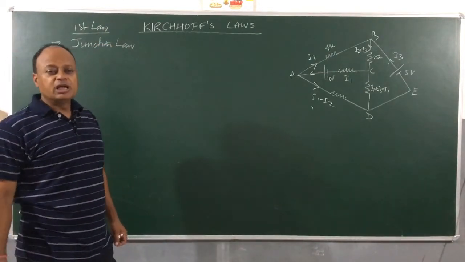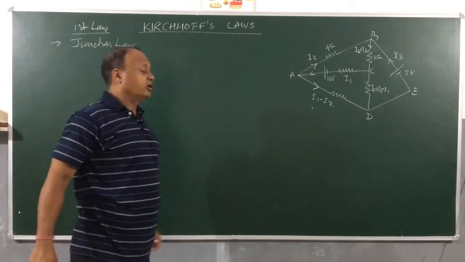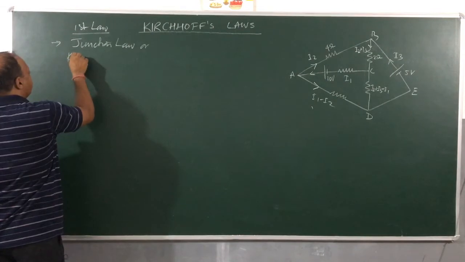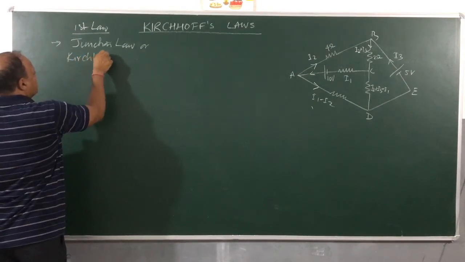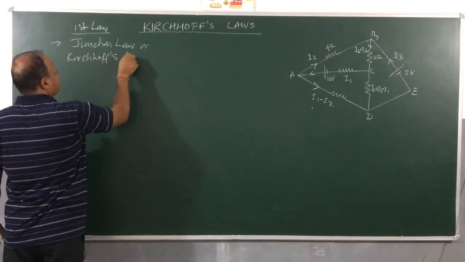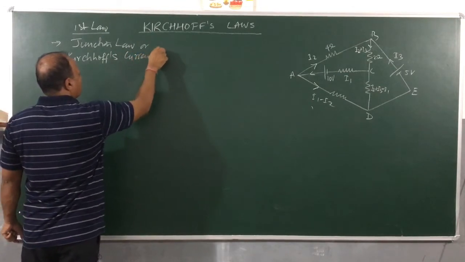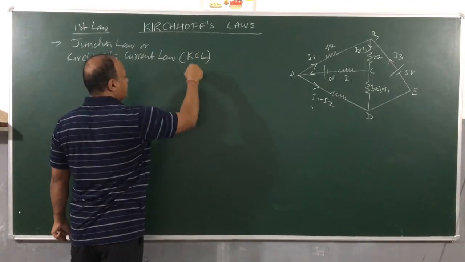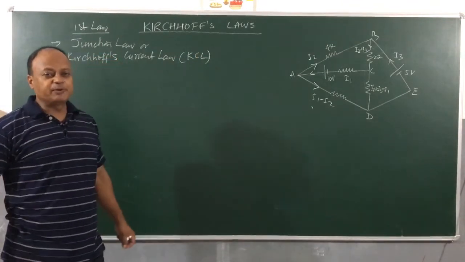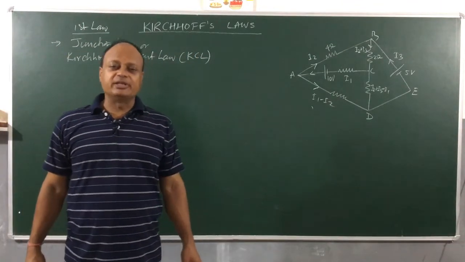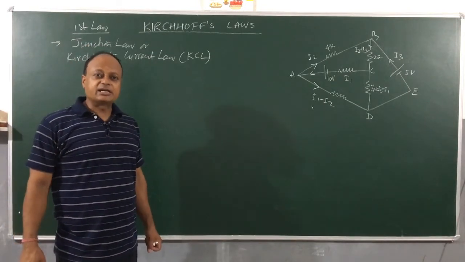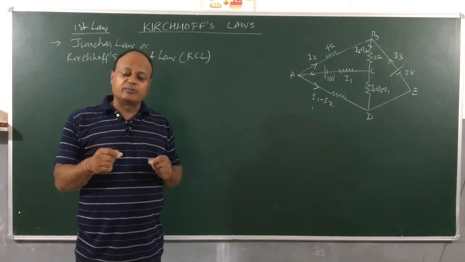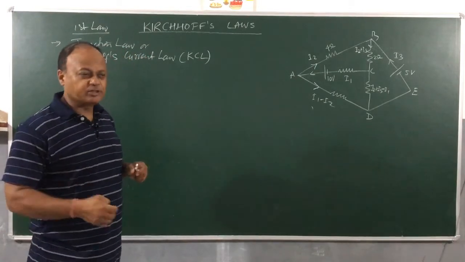Popularly it is also called Kirchhoff's current law, and we call it KCL. Now, as the name implies, this law relates to currents at a junction. Now, what is a junction? A junction is a point where more than two currents will meet. We will come to this later on.